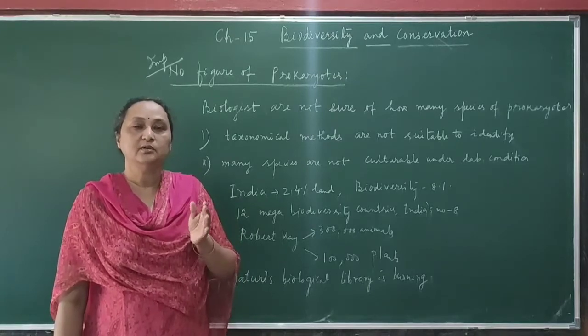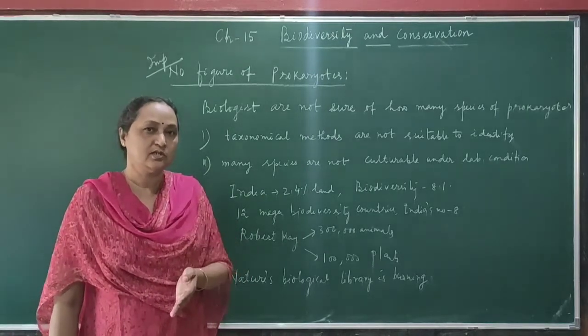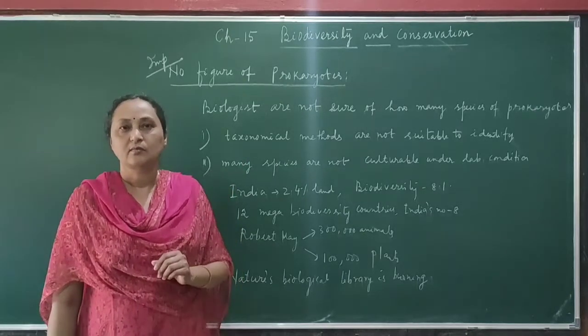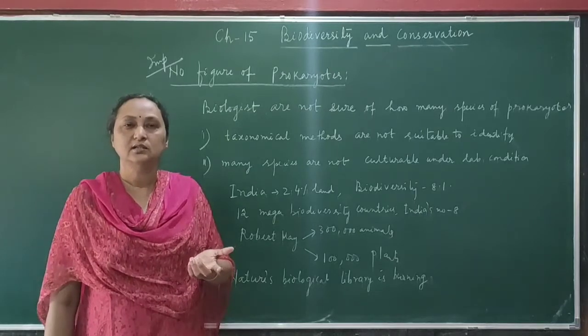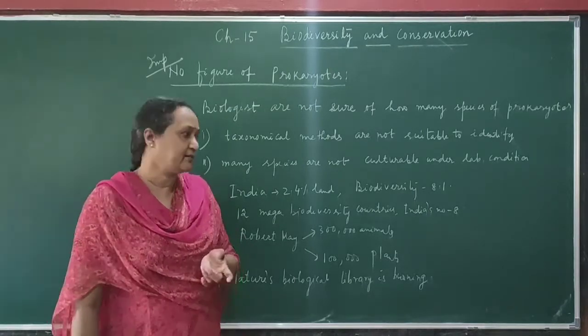Why the prokaryotes? Because what is the actual number? That is also not known to the biologist or the taxonomist. So no proper place is given, because the number may go to millions. And that is the reason why there is no place given to prokaryotes in the diagram of biodiversity.